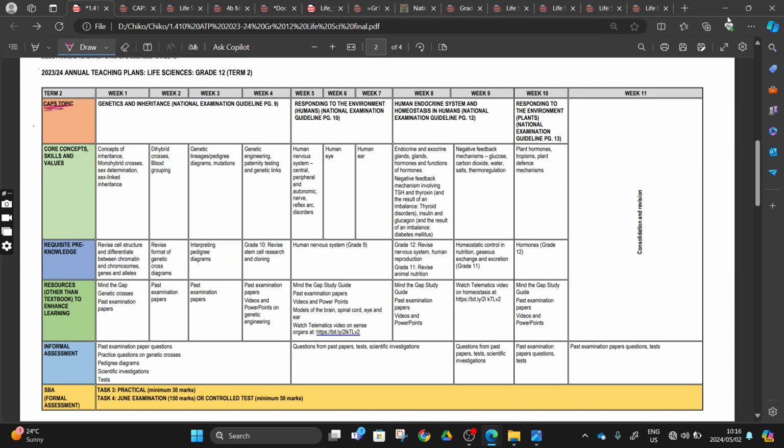Our CAPS topic here, week 7, we are done. Today Thursday, tomorrow Friday, we are going to do end of topic exercises. Today we'll be only dealing with the defects of our human ear, what happens when our human ear is not functioning properly, and then we are still under responding to the environment.